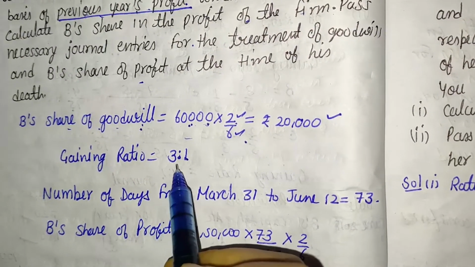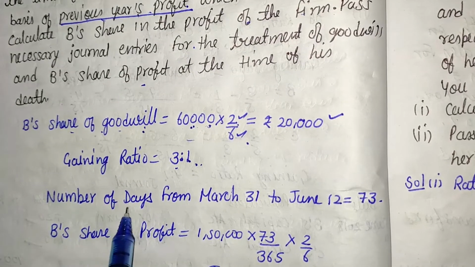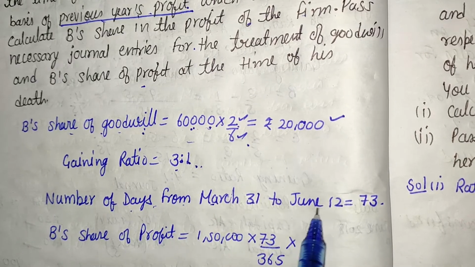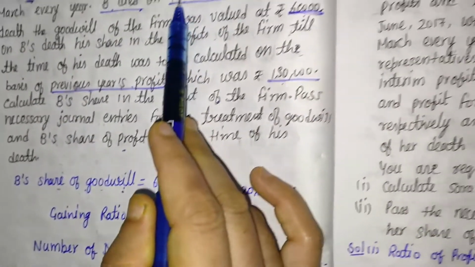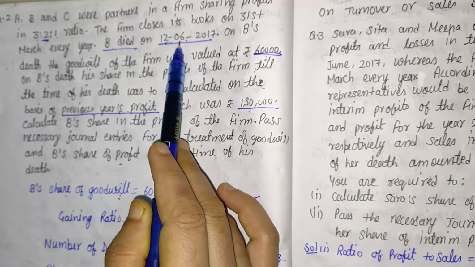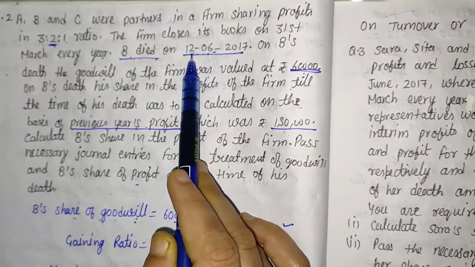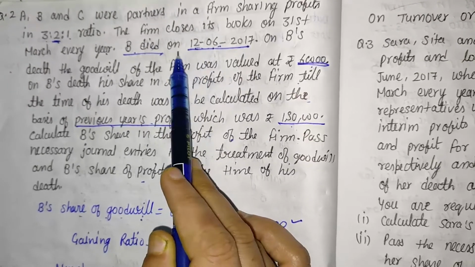So what is the gaining ratio? That is 3:1. Now, the number of days from 31st March to June 12, because B died on 12th June. That is not the starting date, the middle date or the end date. That is 12, so we will have to calculate days, not months.